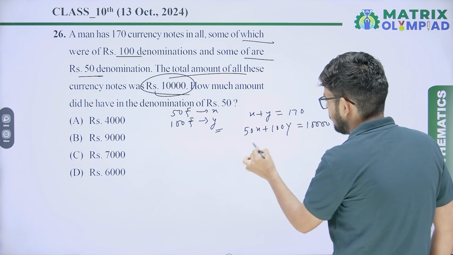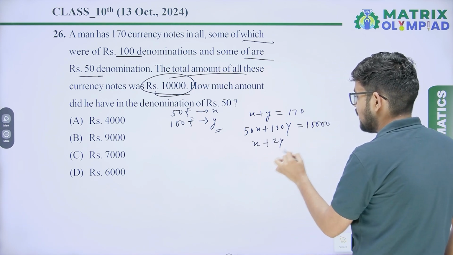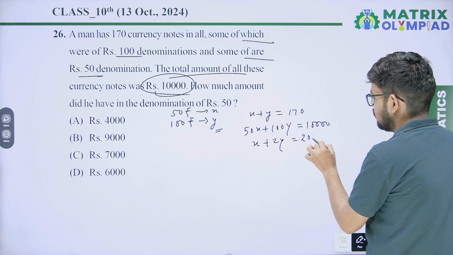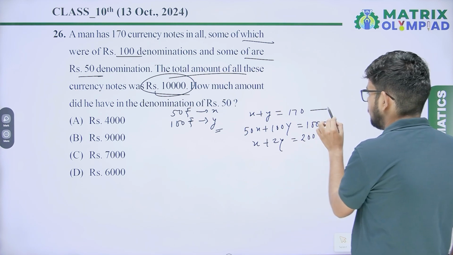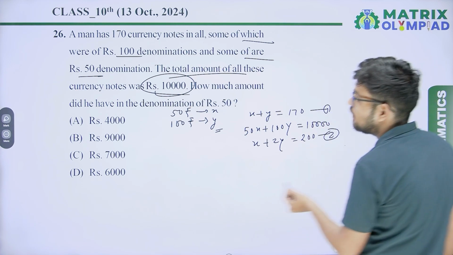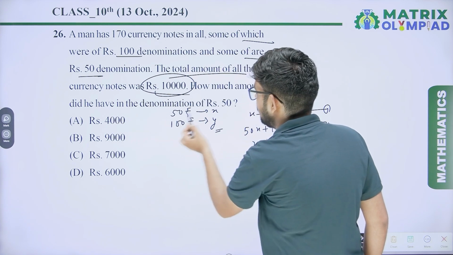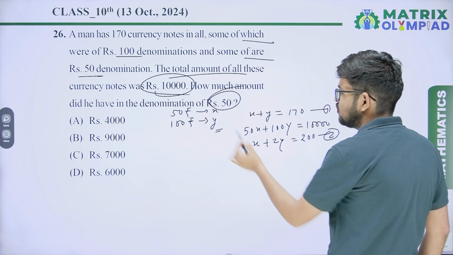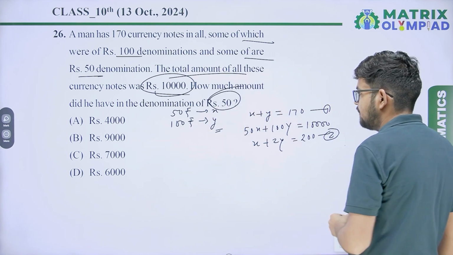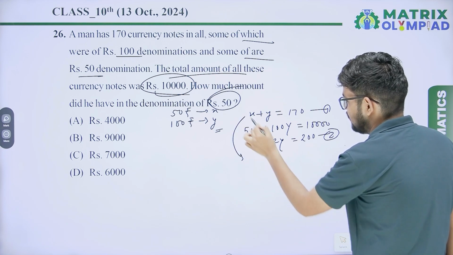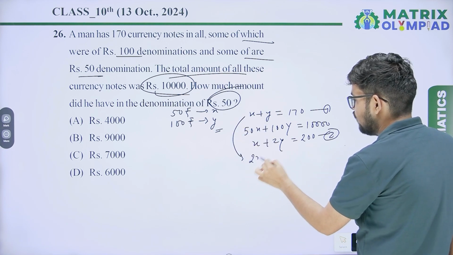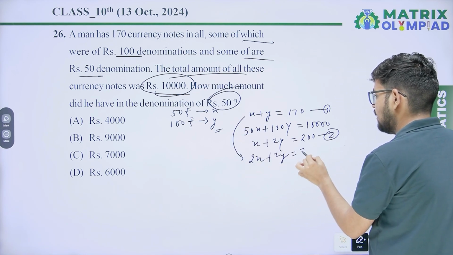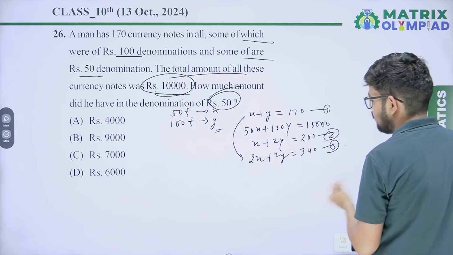So you will get X plus 2Y equals 200, and now we have to find the denomination of 50 amount, so we will find X, which means eliminate Y. So multiply the first equation by 2, you will get 2X plus 2Y equals 340, that is equation 3.